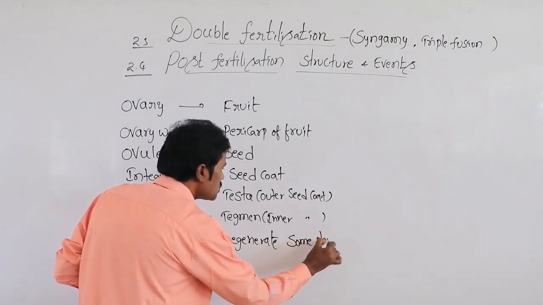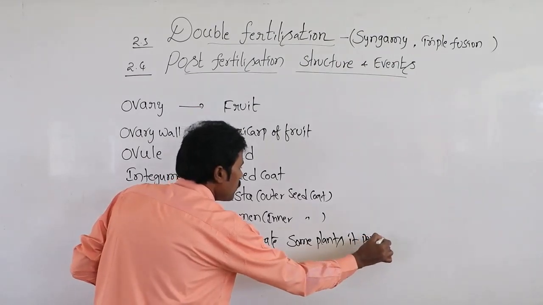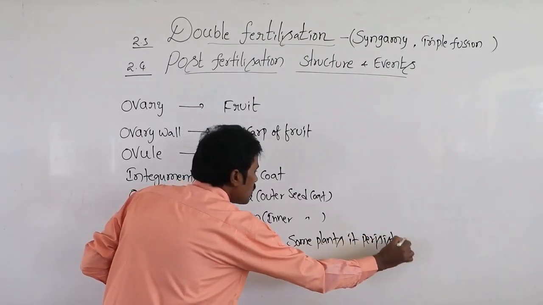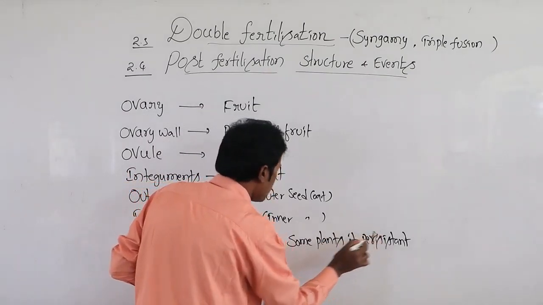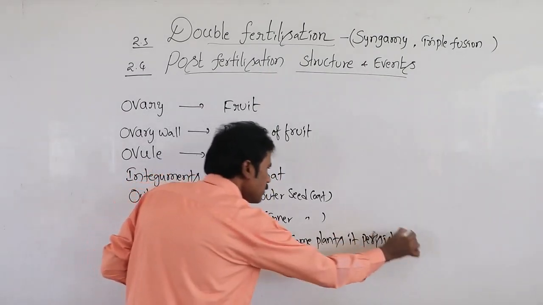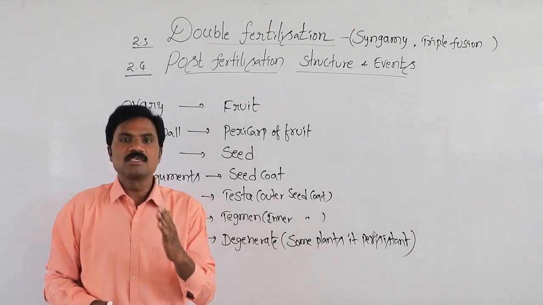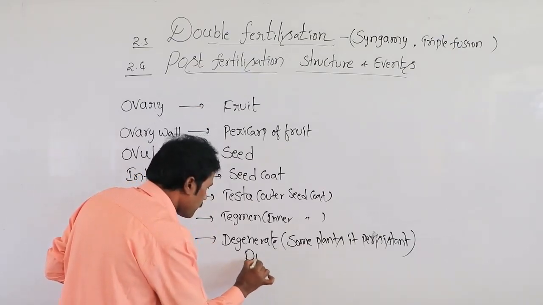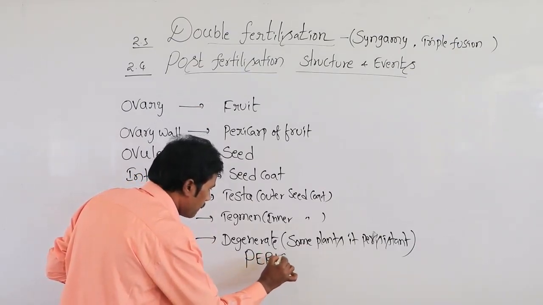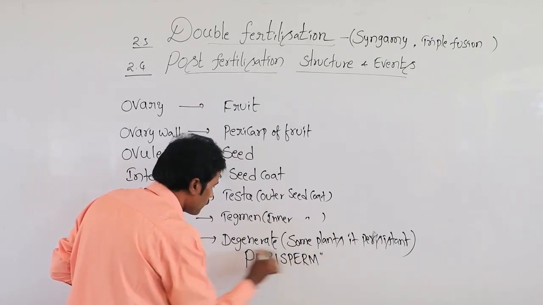The persistent nucellus after fertilization is what we call perisperm.